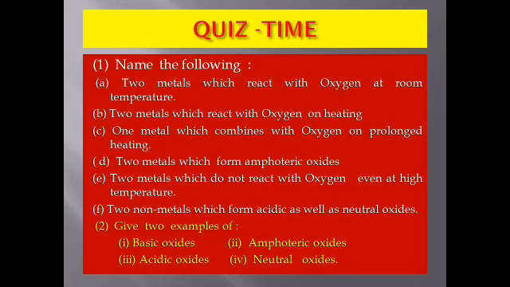Amphoteric oxides: aluminum oxide, zinc oxide. Acidic oxides: carbon dioxide, nitrogen dioxide, sulfur dioxide, sulfur trioxide. Neutral oxides: nitrogen monoxide, carbon monoxide. Now you have to give the two non-metals which form acidic as well as neutral oxide: nitrogen and carbon. These are two non-metals which form acidic as well as neutral oxide.